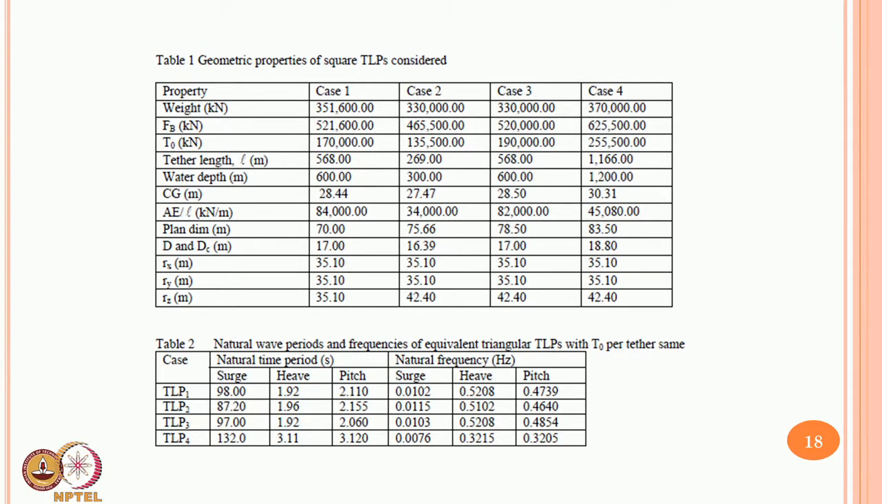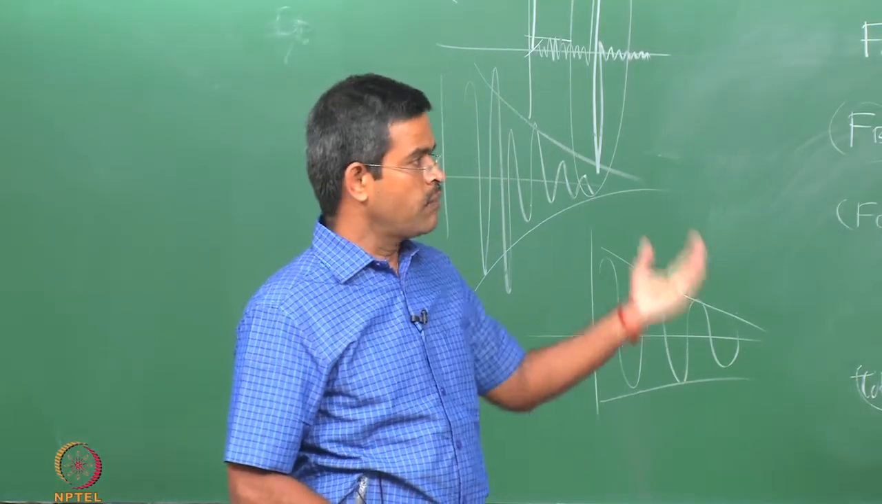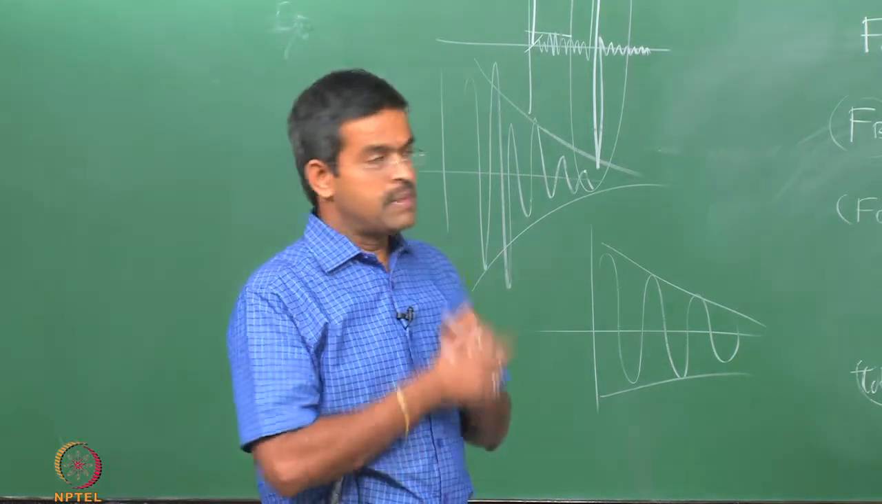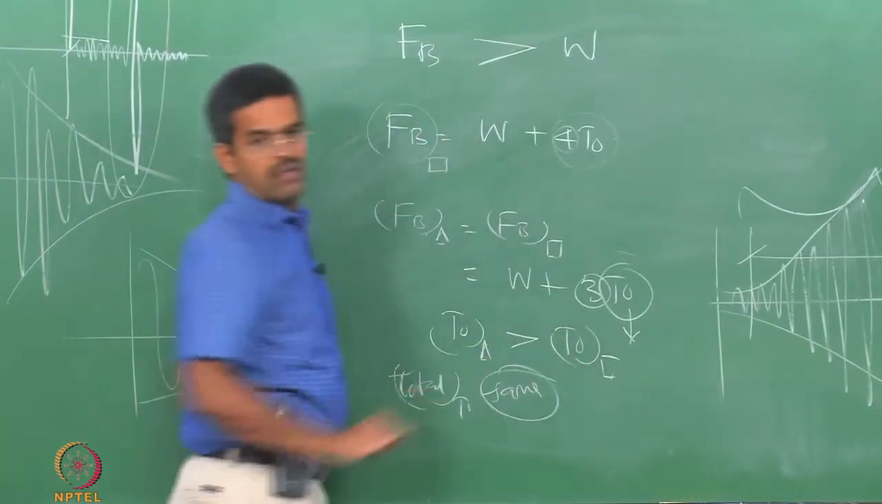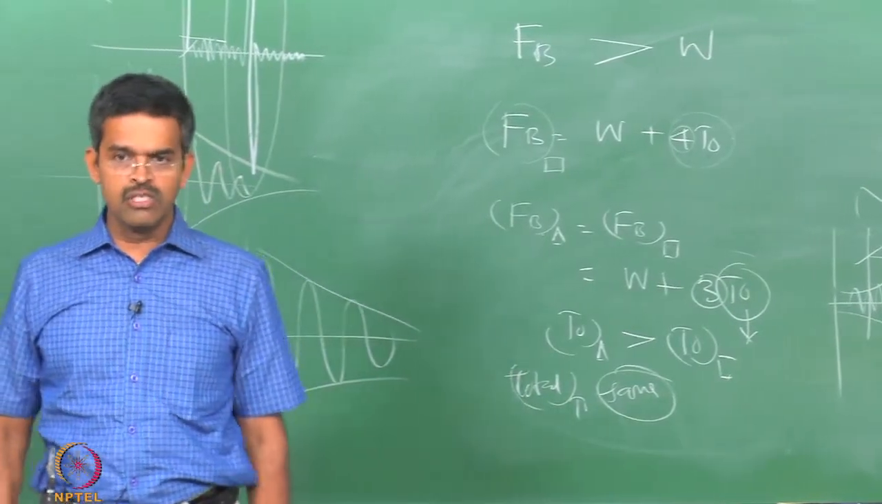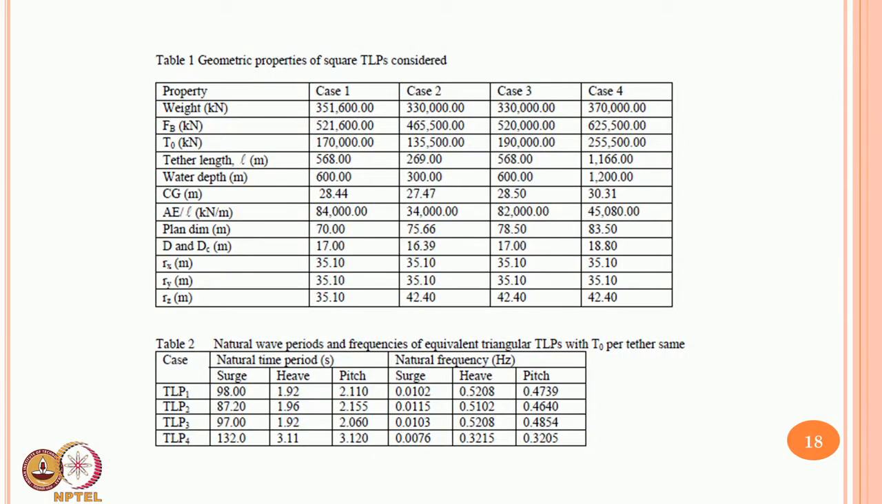So the cases have been selected in such a manner that all parameters are built into the study itself, like the influence of T naught and the influence of water depth. T naught is picked up because there is one optimization parameter available compared to a triangular TLP. Therefore, T naught is to be addressed. When you do a free vibration test for the equivalent triangular TLP with T naught per tether remaining the same, one can easily find out the surge, heave and pitch periods for all the equivalent triangular TLPs, because that is case 1, 2, 3, 4.